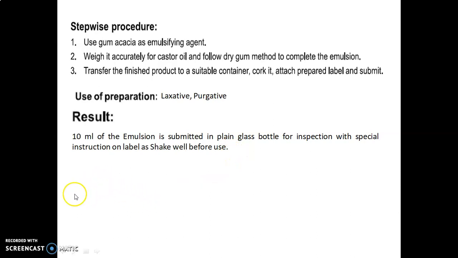In this particular type of formulation, that is an emulsion, we have seen the physical type of incompatibility, and for overcoming that physical incompatibility we have to use gum acacia as an emulsifying agent, which will properly solubilize or make the oil and water miscible with each other.